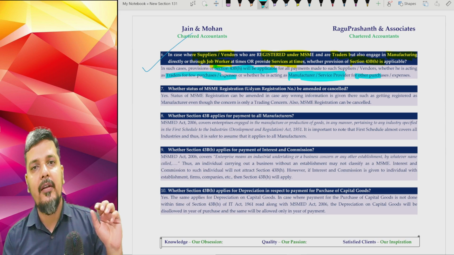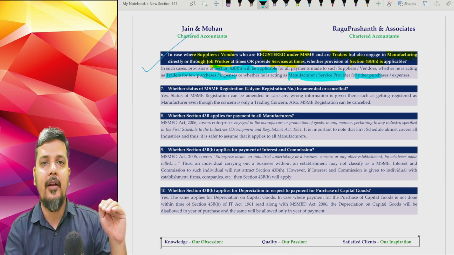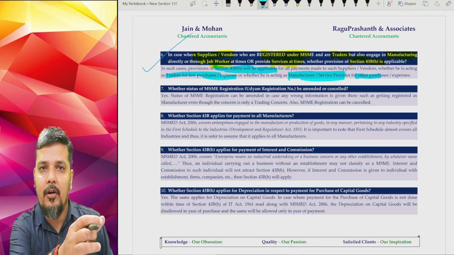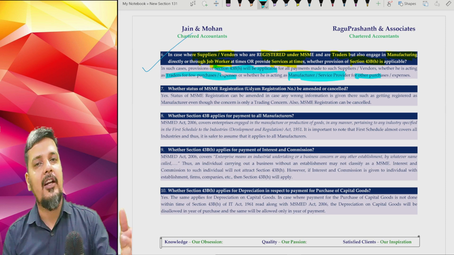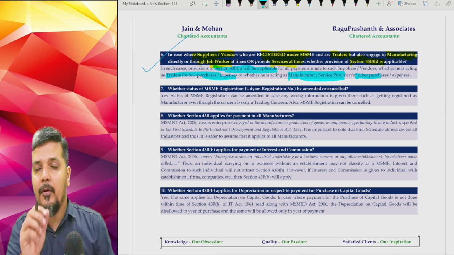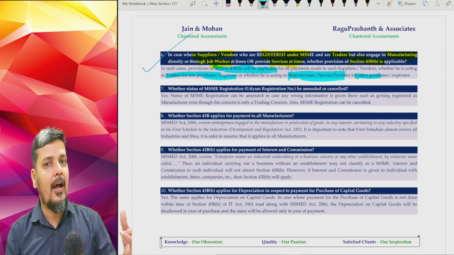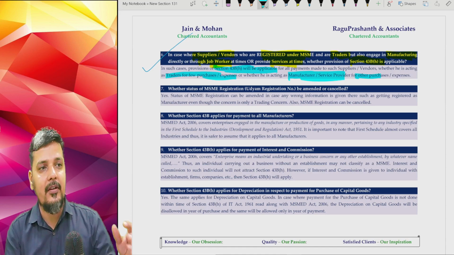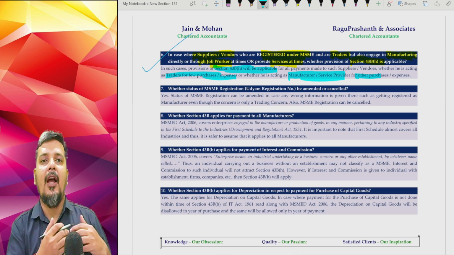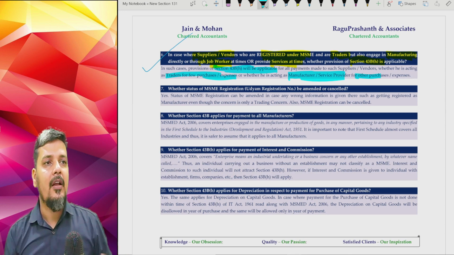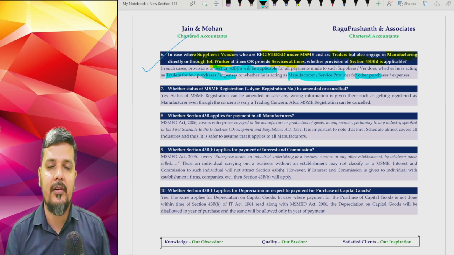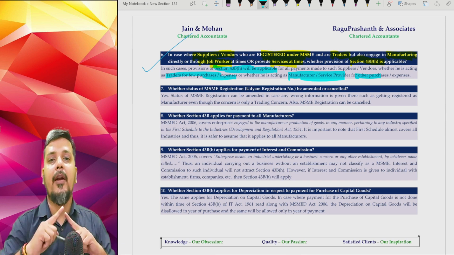If your vendor is a trader cum manufacturer, or a trader cum service provider, 43BH will be fully applicable not only for your purchases with respect to the item that is manufactured by him, or the payment with respect to service provided by them. It is for even the item that he is trading and you're purchasing. So I may have purchased say 1 crore from him, 70 lakhs was trading element for that particular vendor, and 30 lakhs was manufacturing or service provider. 43BH is applicable for entire 1 crore.